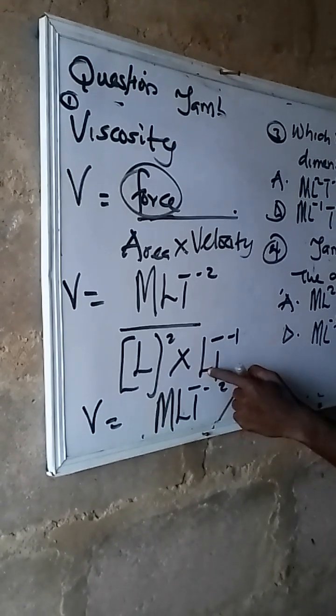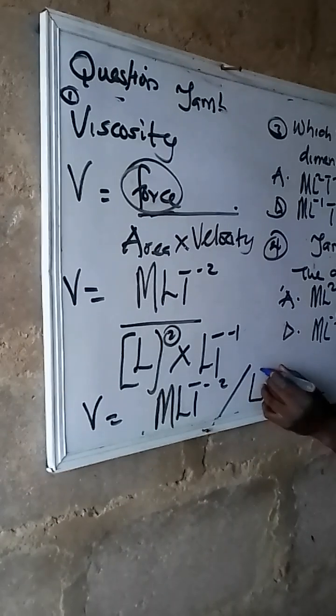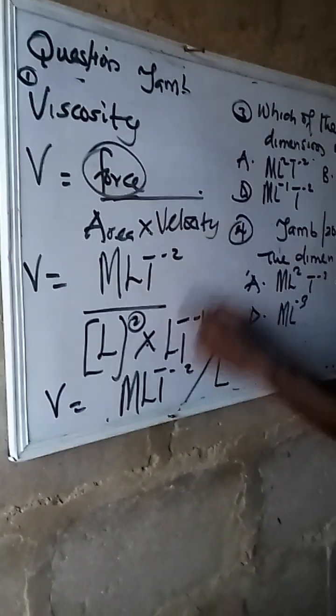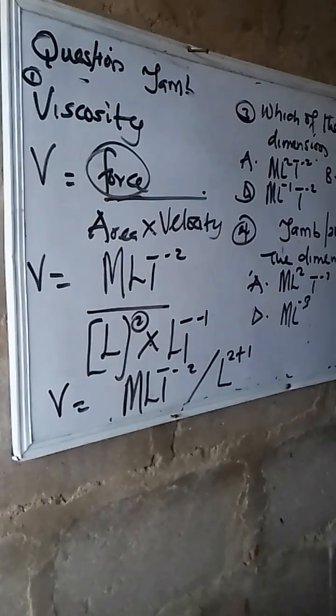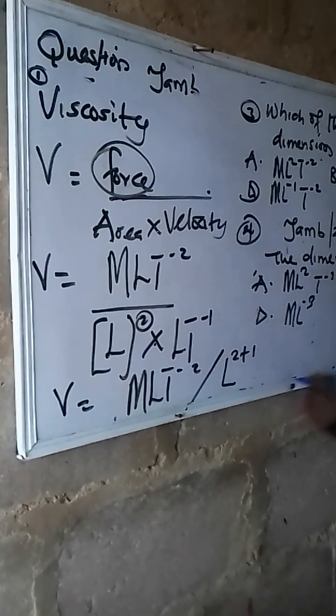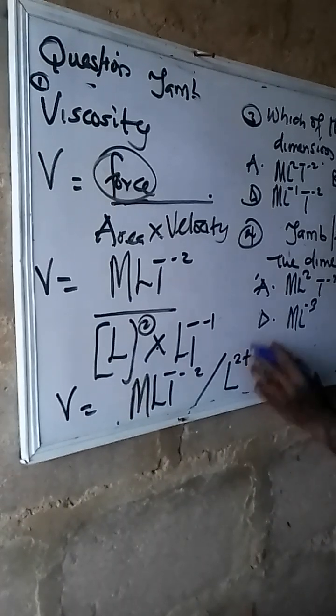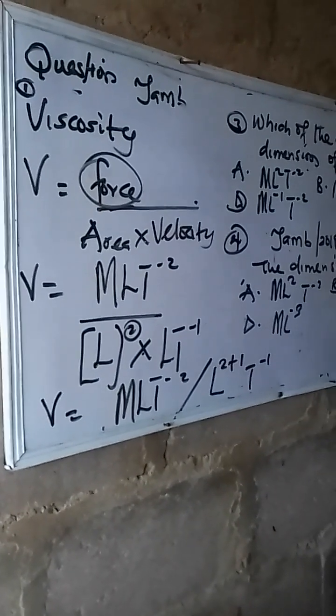As law of indices, what is the power that this is raising to? 2. Times we change to plus. What is this raising to? It is 1. Are we together? Now what follows? We have T power 1. Are we together? This is the numerator, this is the denominator. Now what follows that we are having?